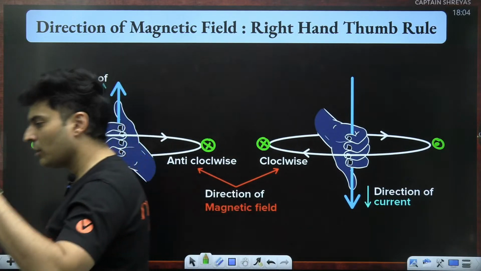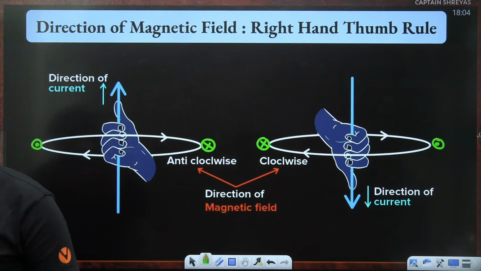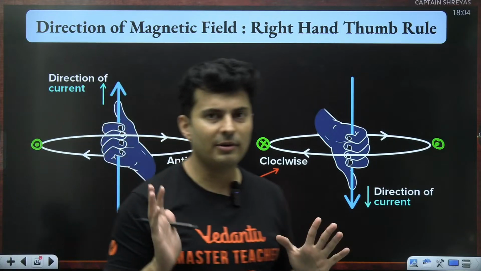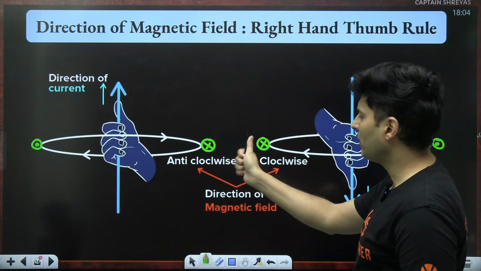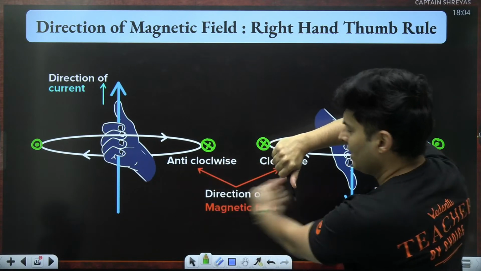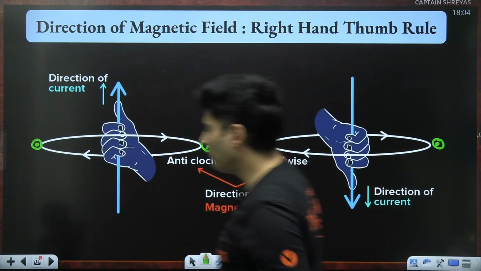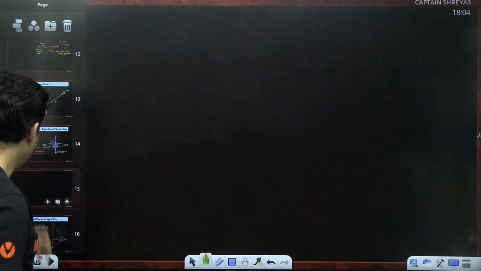Is this rule understood? Yes, this is your thumb rule. Correct, Sanju. This is much simpler than using the cross product. It simplifies. Obviously, you can just hold the wire and you are like, okay, the field lines are going like this. Okay, it is going in, it is coming out. Okay, it is coming out, it is going in. It's very straightforward.